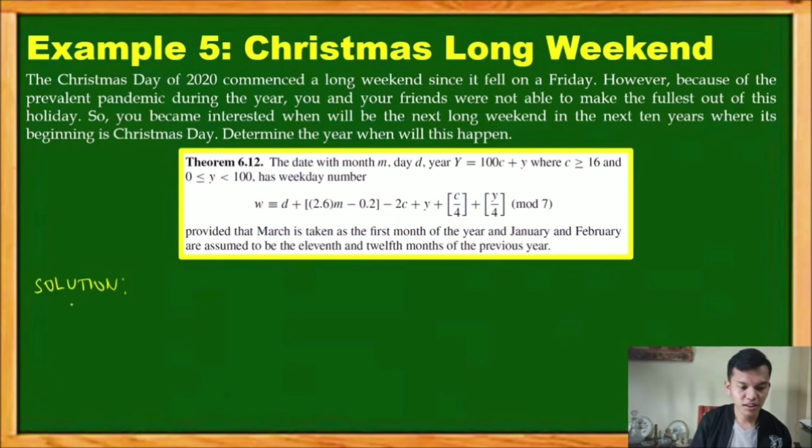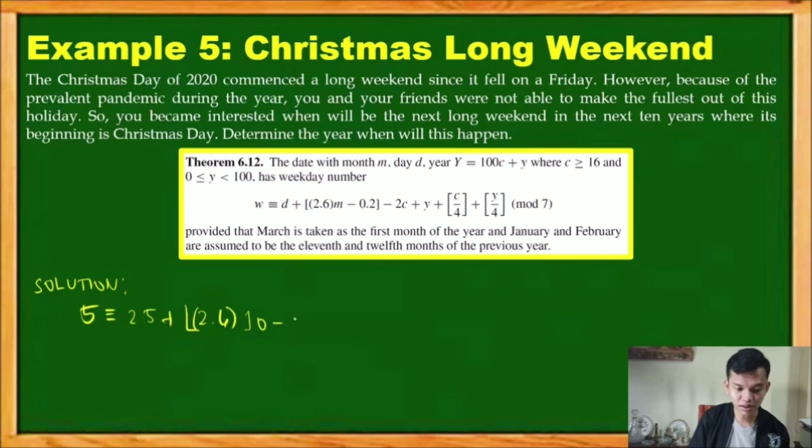So, as guided by the theorem, we will have the following linear congruence. 5, we set 5 because Friday is coded as 5, then the day 25 plus the floor of 2.6 times M. What's our M? It's 10 because we work on the assumption that March is the first month. So December will be the 10th month.